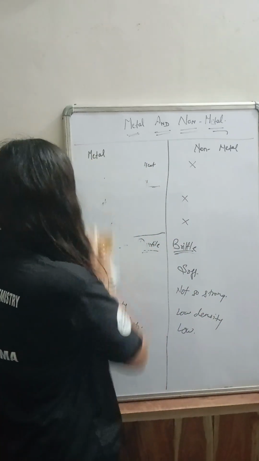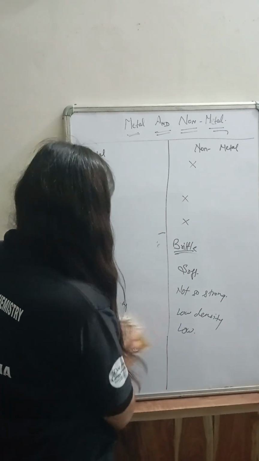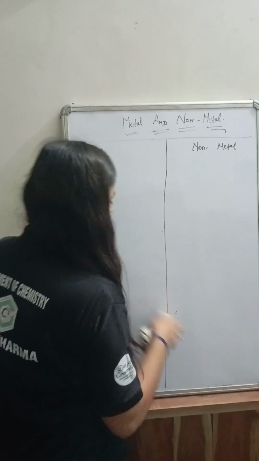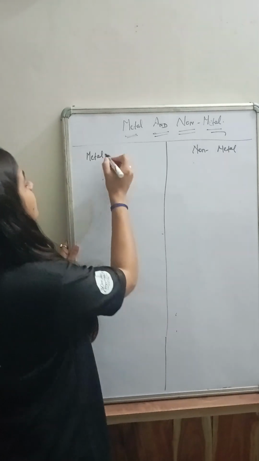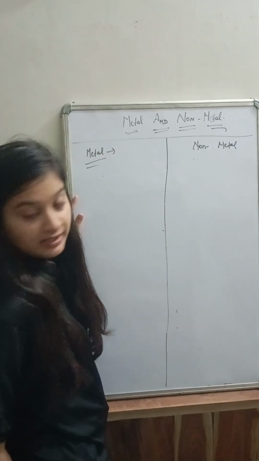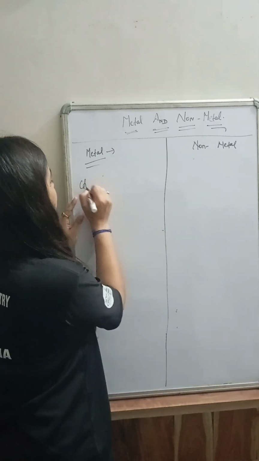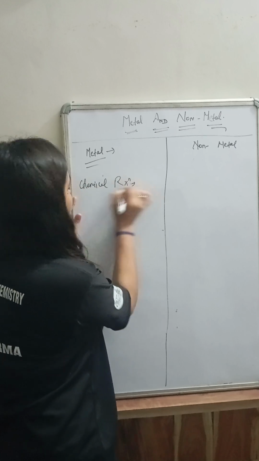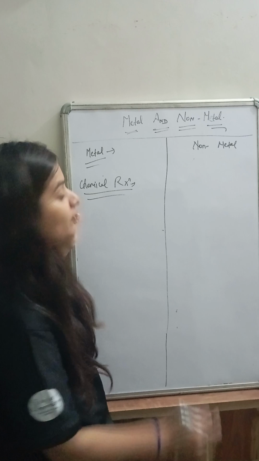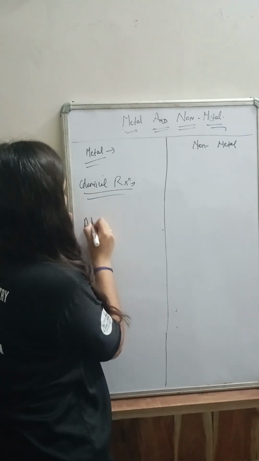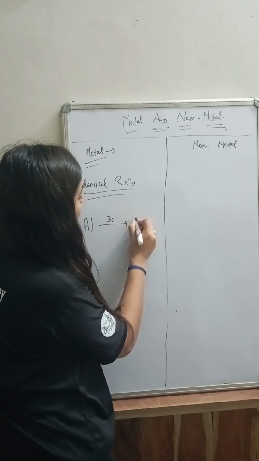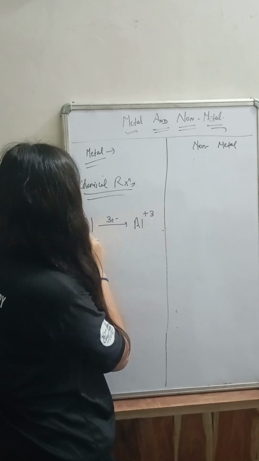So one property is also there: chemical reaction. It is an important property of metals. During a chemical reaction, metal can lose its electrons and form positive ions. Aluminium is a metal. It can lose 3 electrons and form Al plus 3.